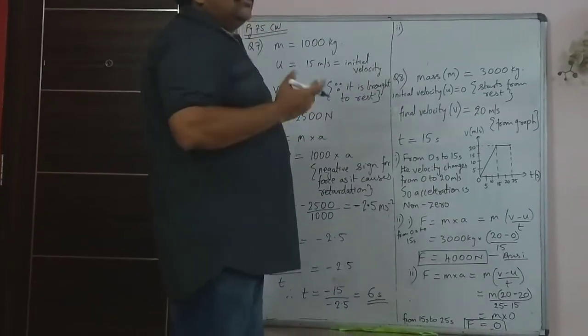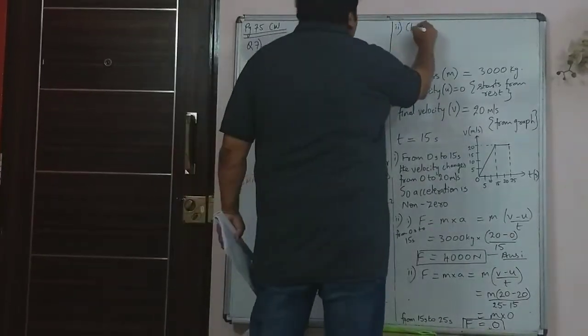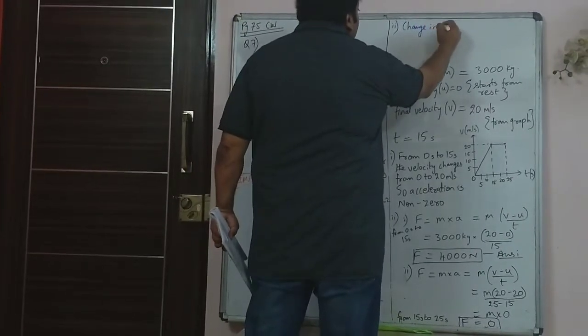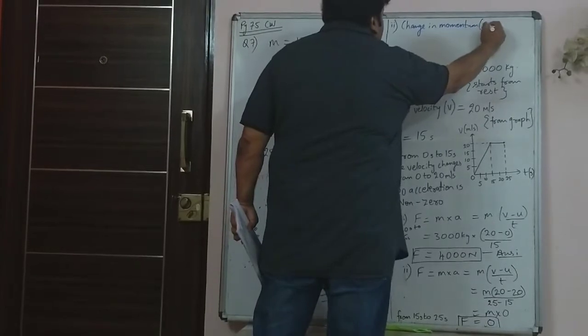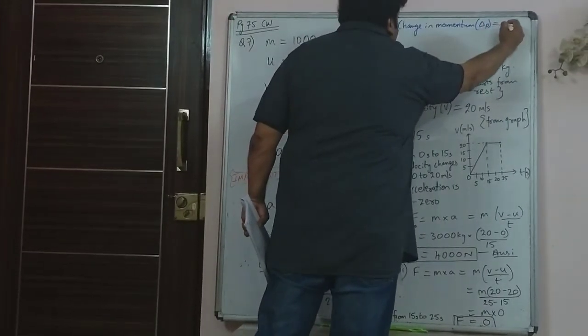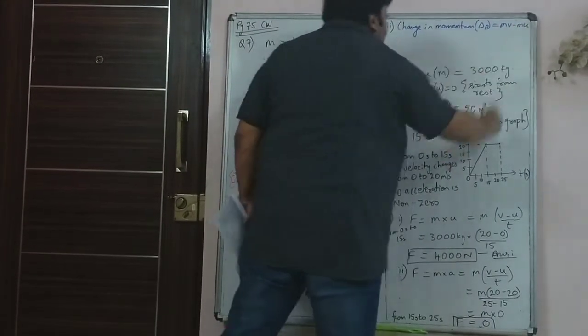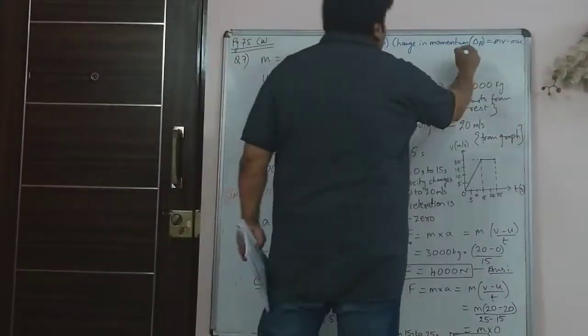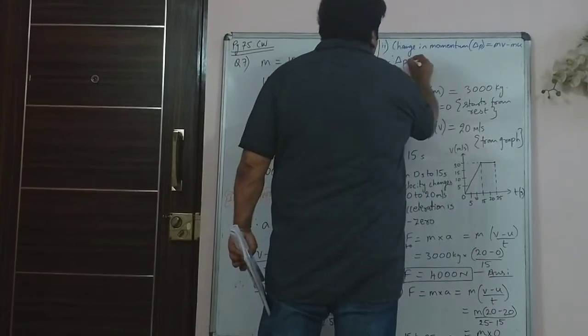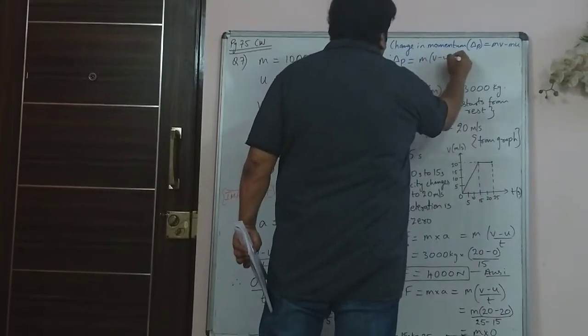You are asked only the change in momentum. How do you denote it? Delta P is mv minus mu, so it is final momentum minus initial momentum. You can write delta P is m times v minus u.